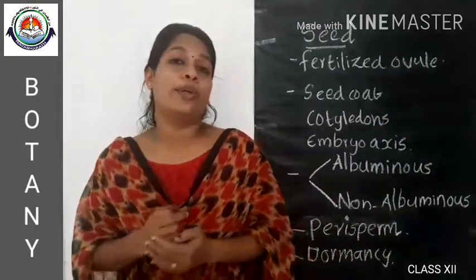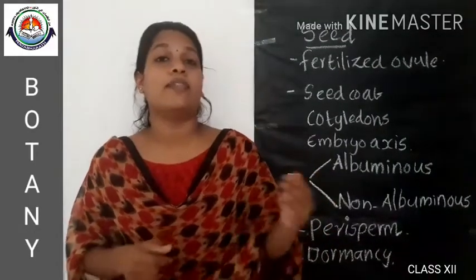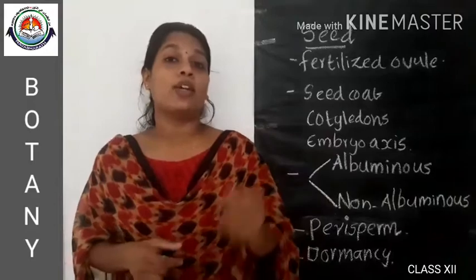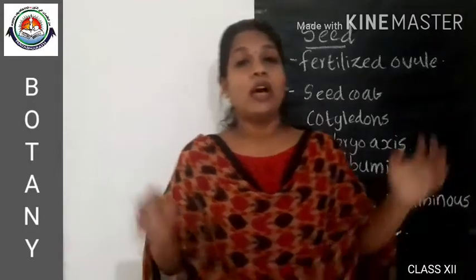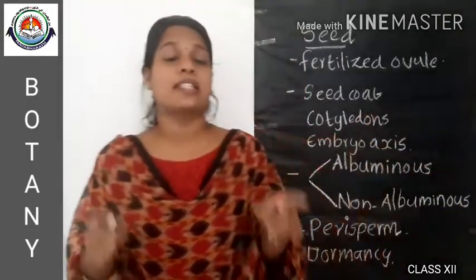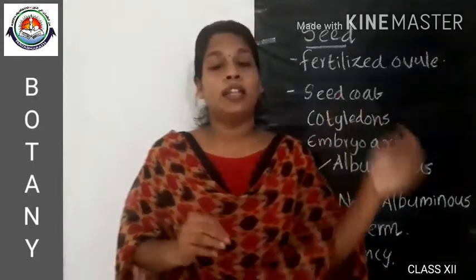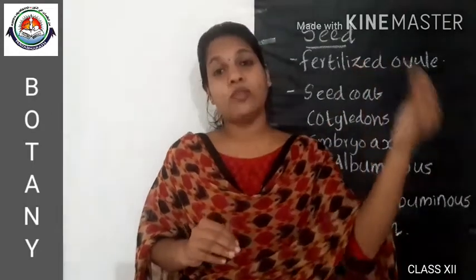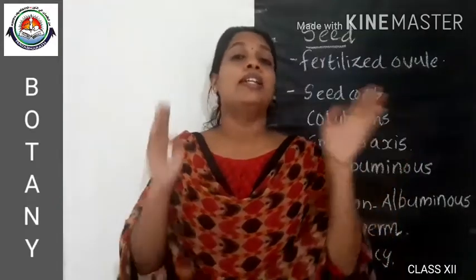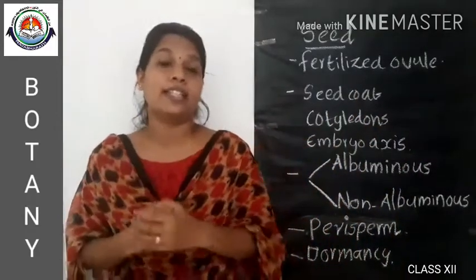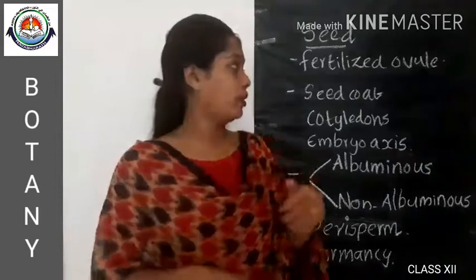And as I told you earlier, the ovules develop into a seed and the ovary into a fruit. These two processes occur simultaneously. And the wall of the ovary becomes the fruit wall, that is called pericarp.